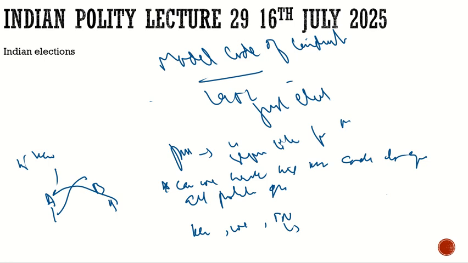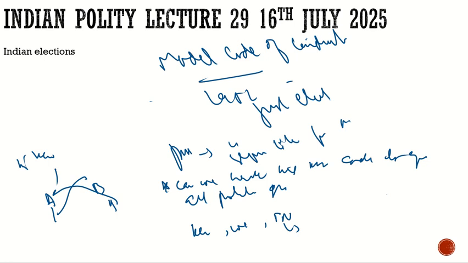What will happen if you violate the model code of conduct? Nothing will happen. We had the elections recently. We know what statements were made by different politicians with respect to each other's personalities, with respect to communities. Nothing happened to them. So it is very clear, nothing will happen if you violate the model code of conduct. If we want it to be effective, then it should have strong statutory backing, and the Election Commission of India should be very strong.